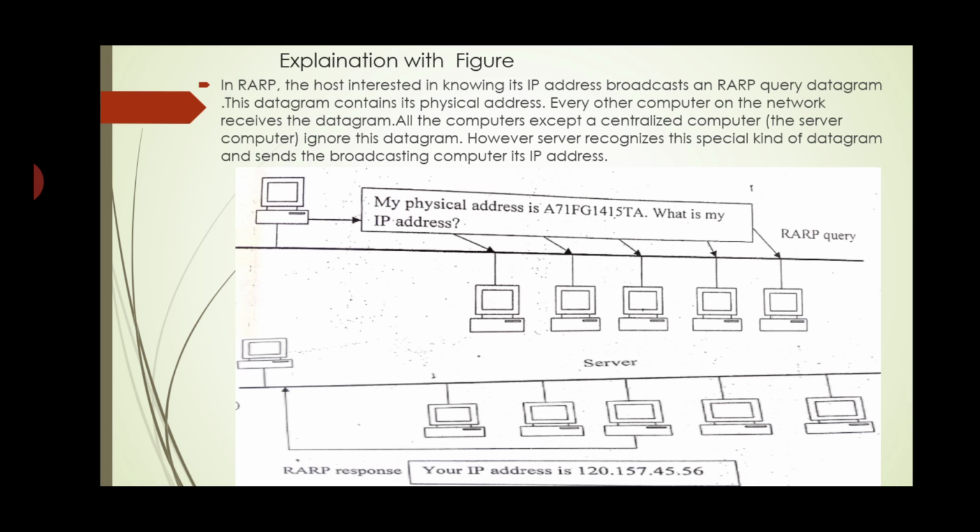In RARP, the host interested in knowing its IP address broadcasts an RARP query datagram on the network. This datagram contains its physical address. Every other computer on the network receives this datagram and checks these addresses. All the computers except the centralized computer, that is the server, ignore this datagram. However, the server recognizes this special kind of datagram, and it sends the broadcaster computer its IP address.